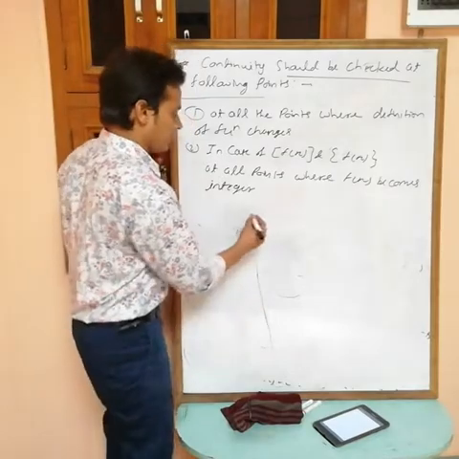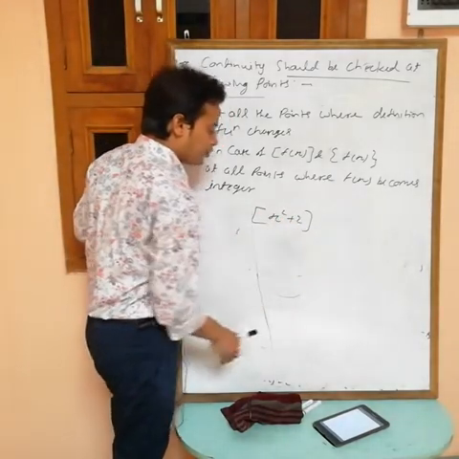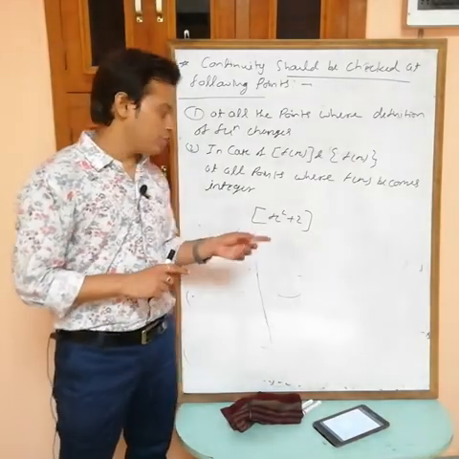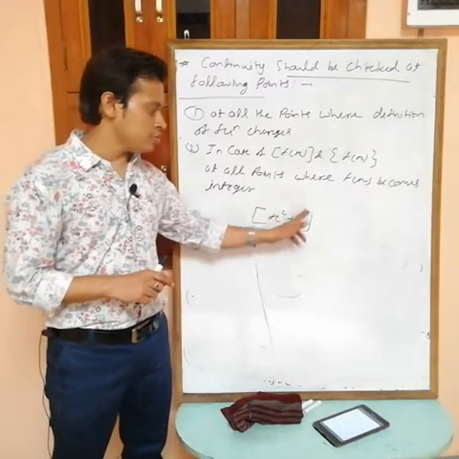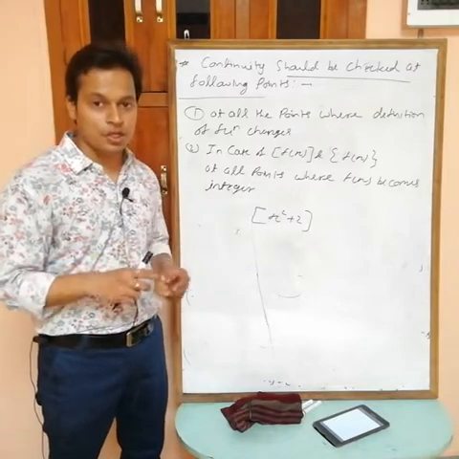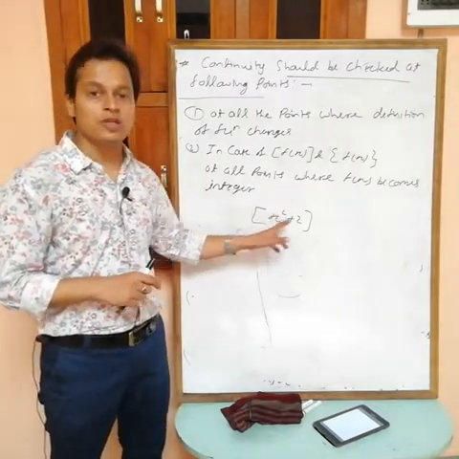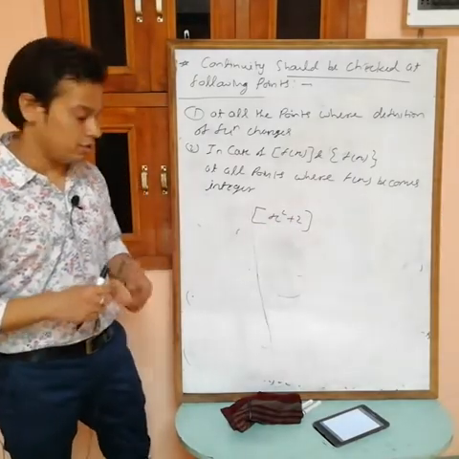For example, suppose you have the greatest integer of x square plus 2. Now where do we have to check? At 0 you have to check, because at 0 this becomes an integer. At 1 also this becomes an integer, so you have to check. At 2 also it becomes an integer. At root 2, if you put x equal to root 2, x square is 2, 2 plus 2 is 4, which becomes an integer. So at root 2 also you have to check. Like this.